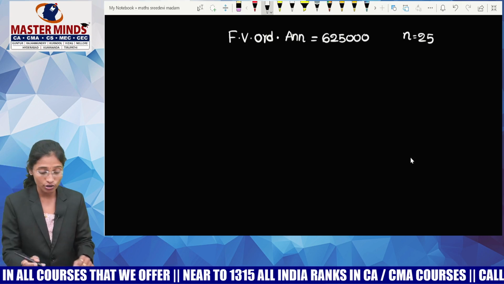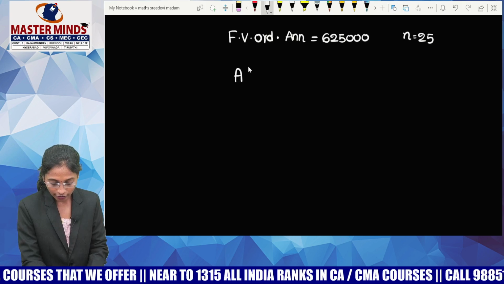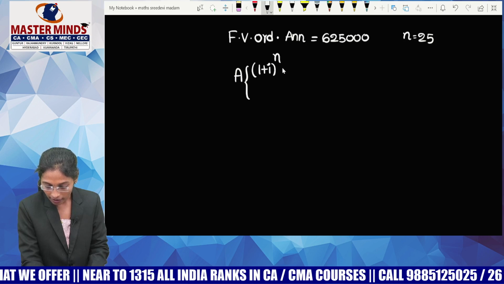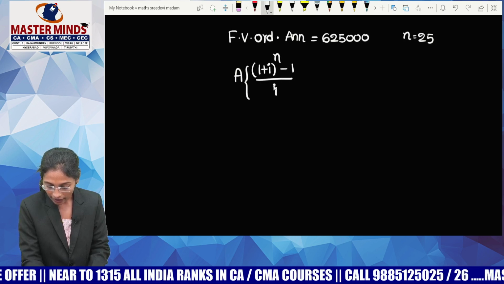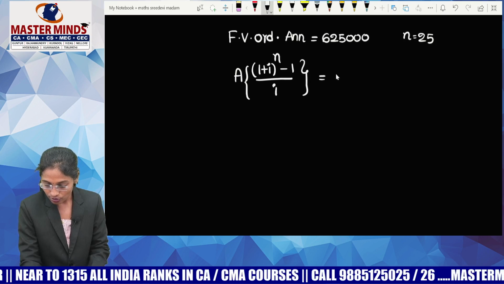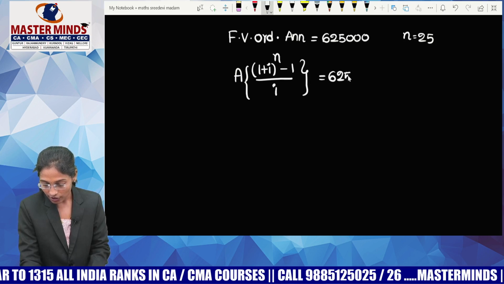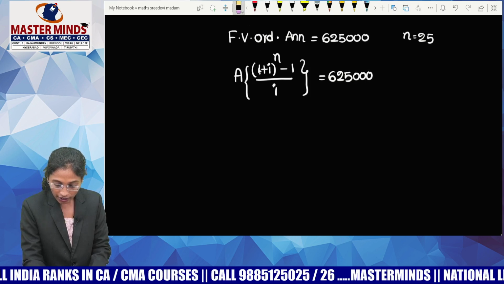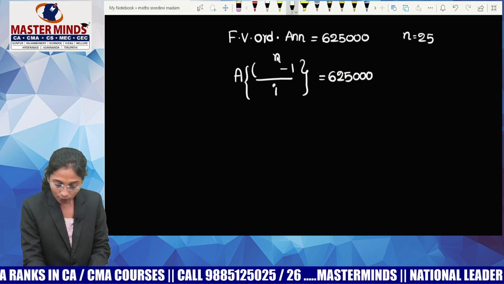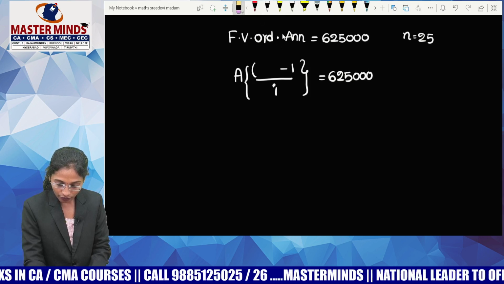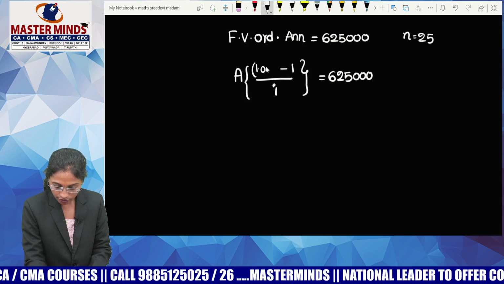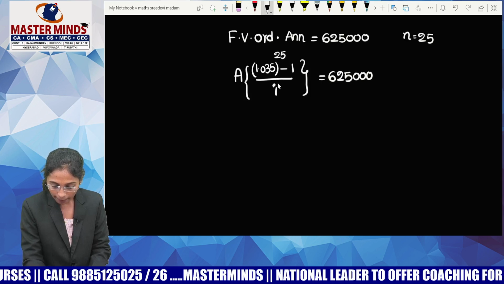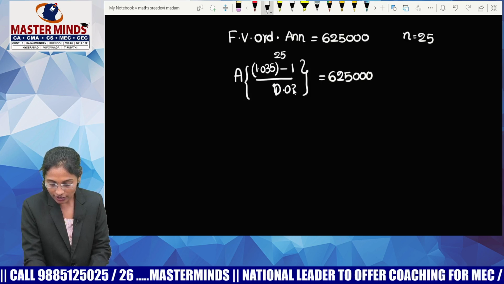Now tell me the formula for future value of ordinary annuity: A into (1 plus i) whole to the power n minus 1 by i, equals 6,25,000. Now you must know what i is, because the rate of interest is 3.5%. So 1 plus i means 1.035, whole power 25 years, and i means 0.035.